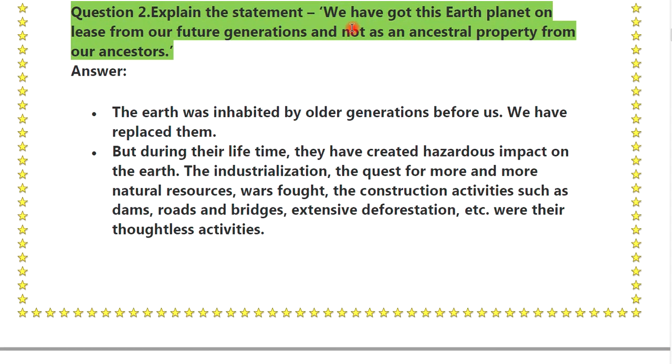Question number 2. Explain the statement: we have got this earth planet on lease from our future generation and not as an ancestral property from our ancestors. Answer: the earth was inhabited by the older generations before us. We have replaced them, but during their lifetime they have created a hazardous impact on the earth.